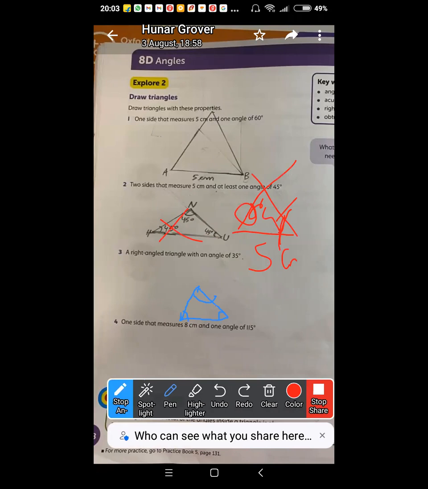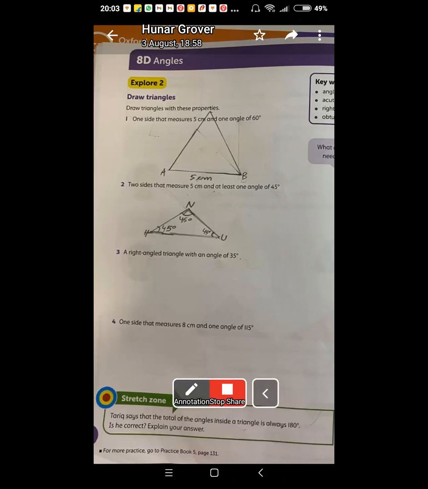Suppose you take this 5 and this is 45 degrees. Now suppose you make this third line here, this will be a less degree angle. You make it here, it will be a more degree angle. Yes, sir, I know that. But we also need to tell how big it is, the measurement in degrees. For example, it's 15 degrees. We need to tell what degree it is. That is true. Okay. So this is about angles.